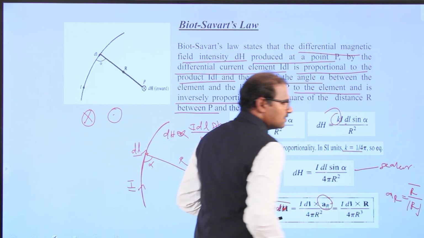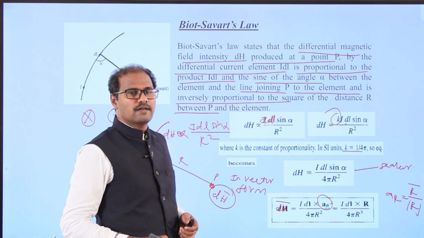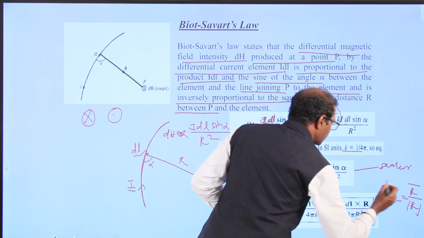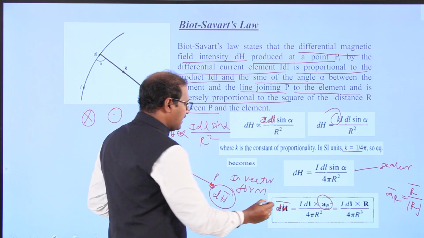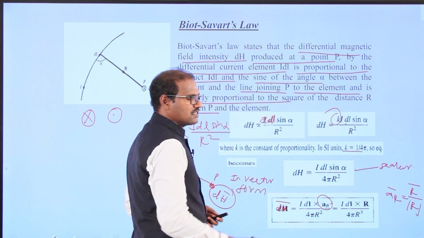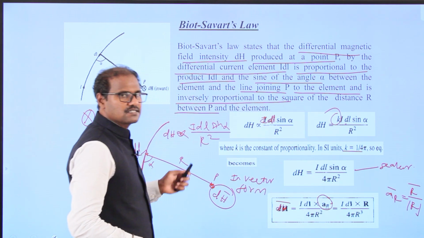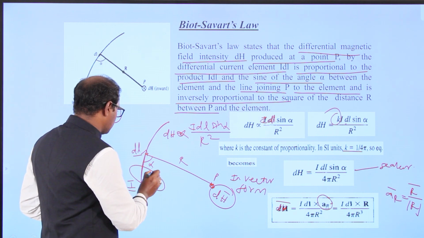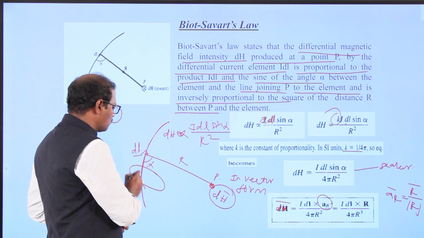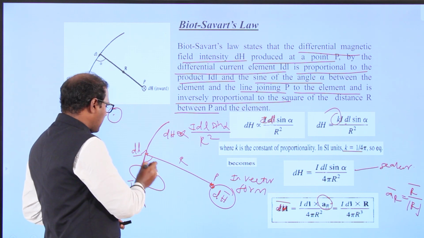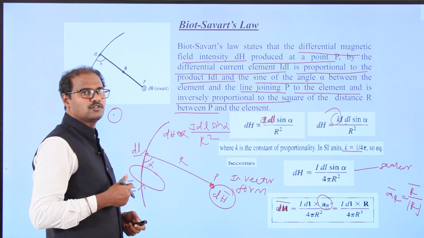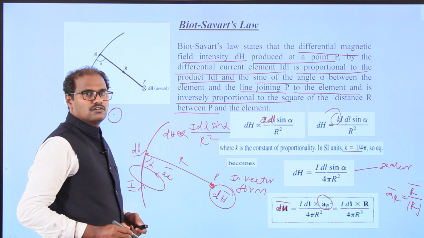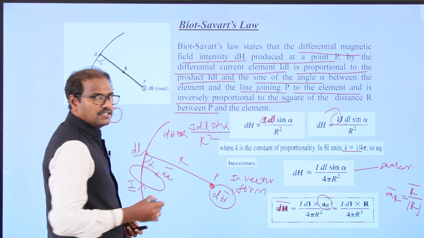A vector with magnitude one and the same direction is called the unit vector a_r. Alpha is the angle between these elements. Because the current is moving, the magnetic field will be like this, according to the right hand thumb rule, which I already told. So this is the a_r vector, and the magnetic field component will be moving accordingly.